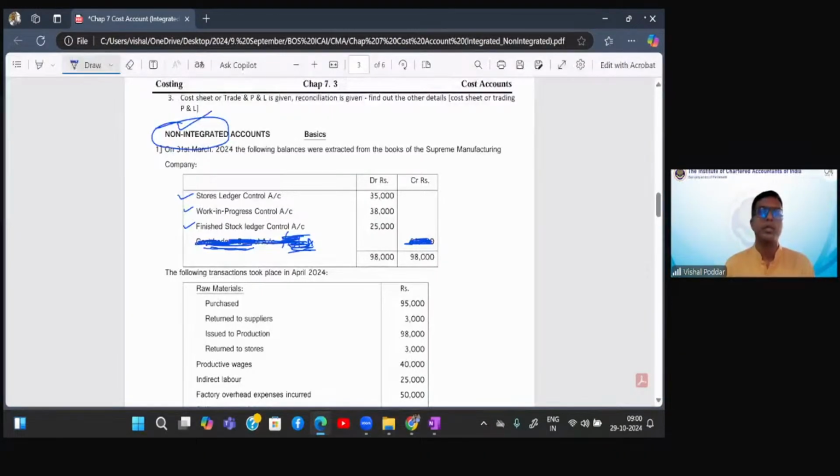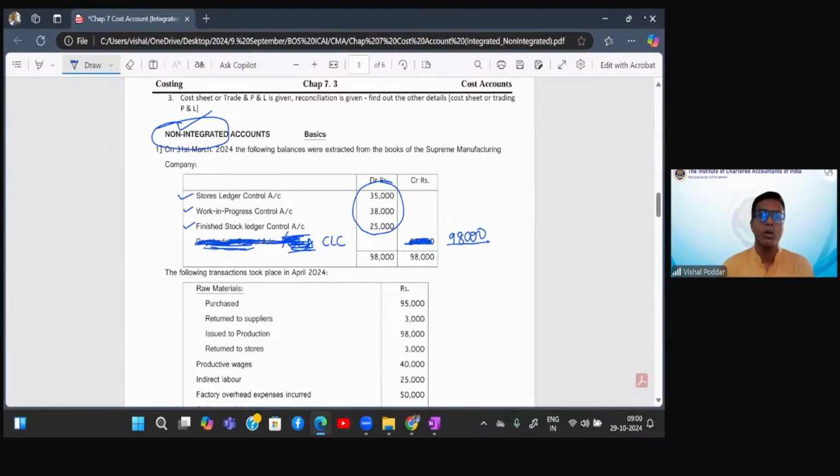Because this account will be the balancing figure. So if, let us say, opening balance of CLC or GLA is not given in the sum, you can easily find it out by finding the total of the other balances. So if you make a total of the other balances, you will get the opening balance of CLC.